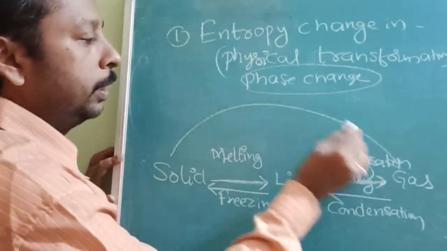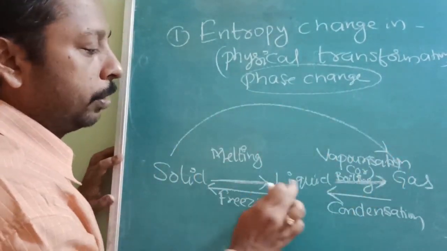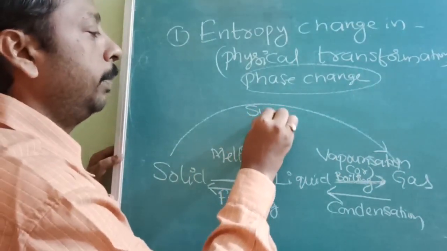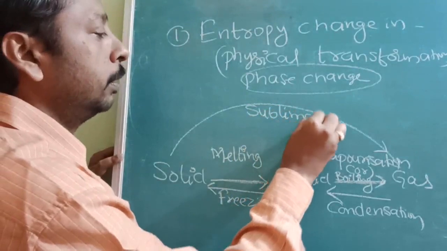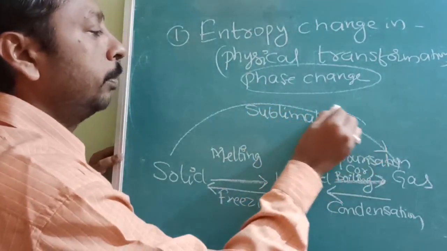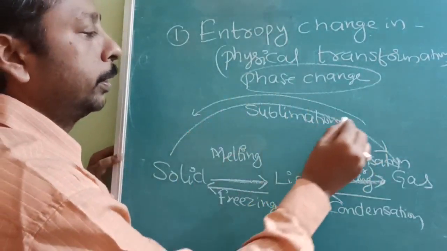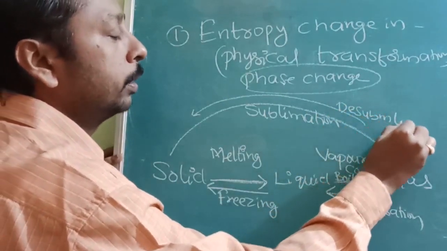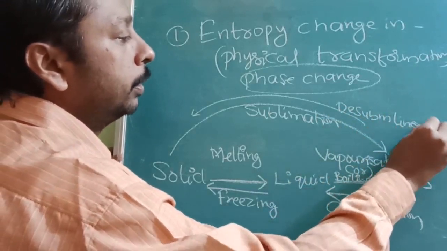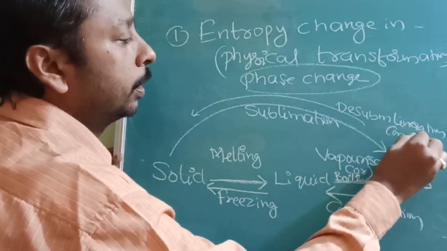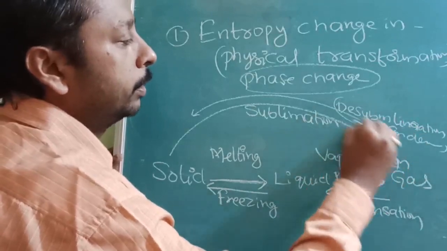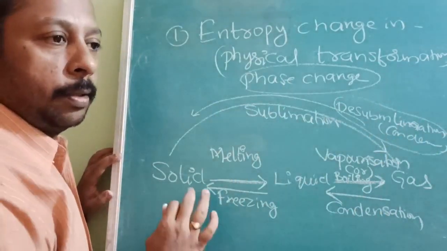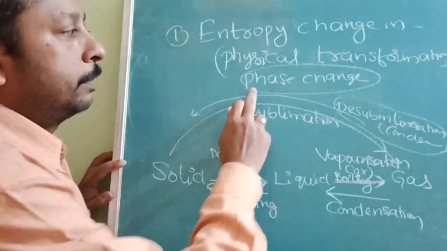Now if a solid is able to convert directly into gas without being converted into liquid, then it is called sublimation. Sometimes the reverse is also possible, and then it is called desublimation. Otherwise sometimes it is also called condensation, but this is not much important. So these are the physical changes, the phase changes.